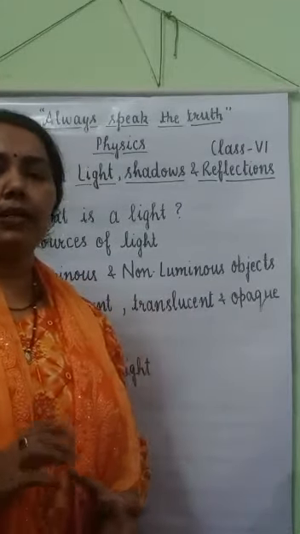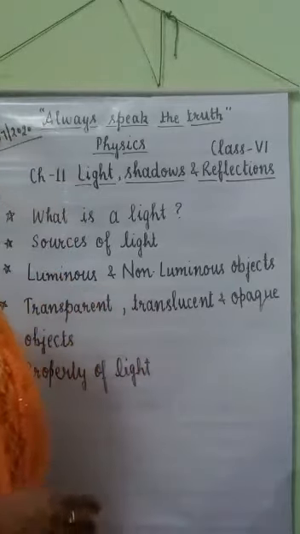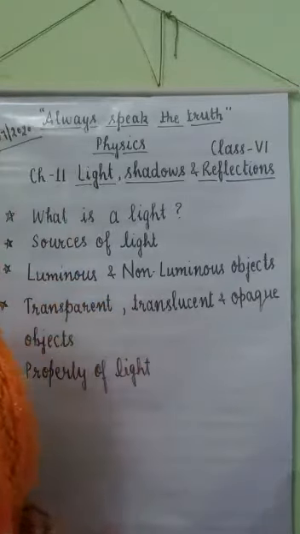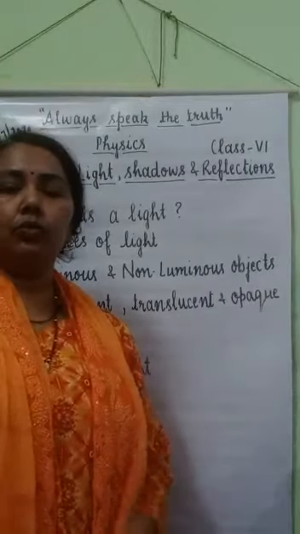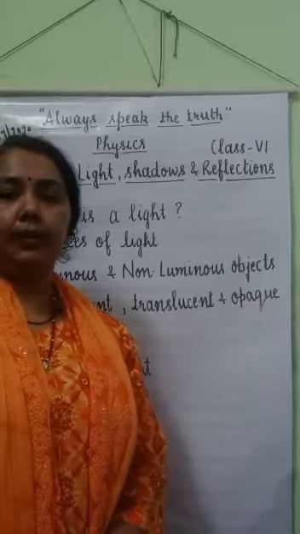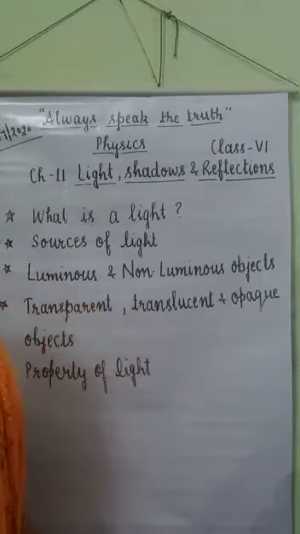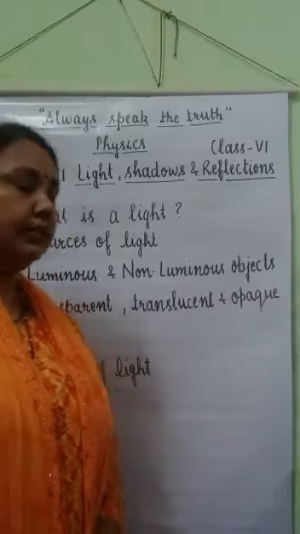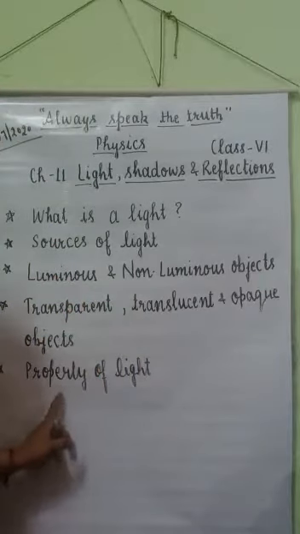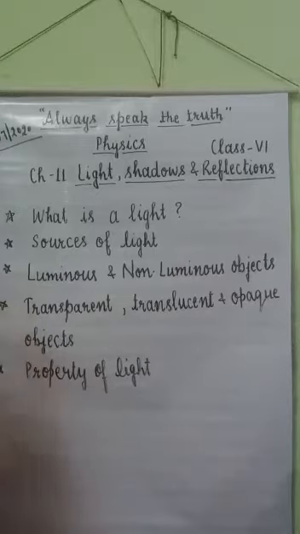They allow some parts of light only, like butter paper, oil paper. And opaque objects are those objects which do not allow light to pass through them at all, like metal, wood, etc. Today we will discuss a property of light.